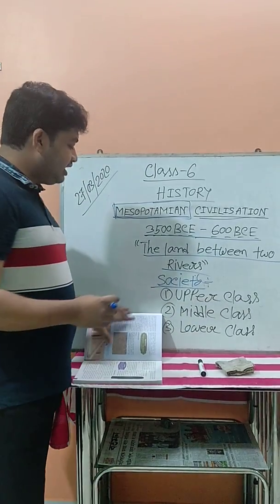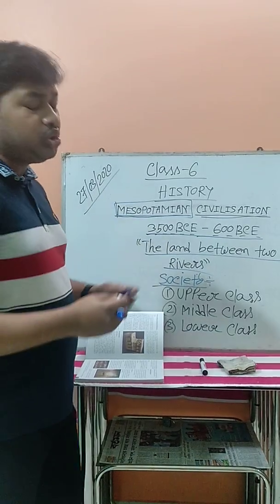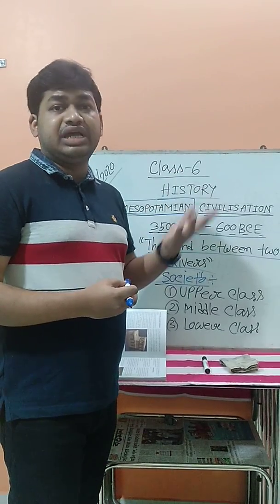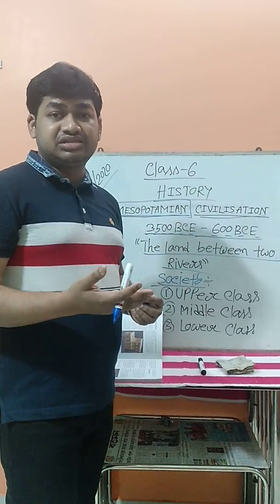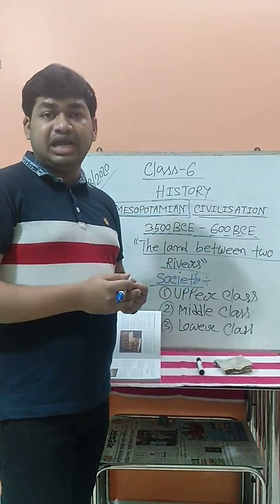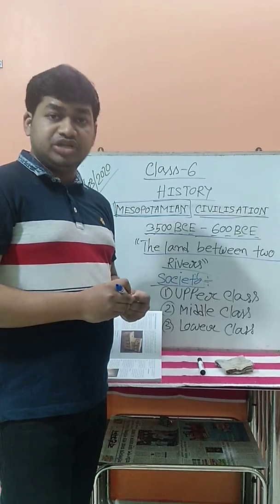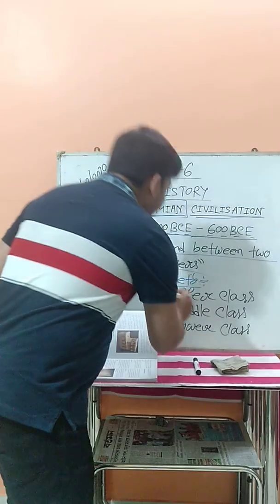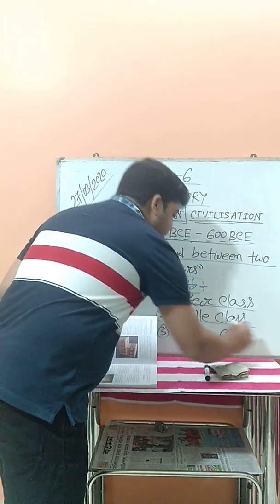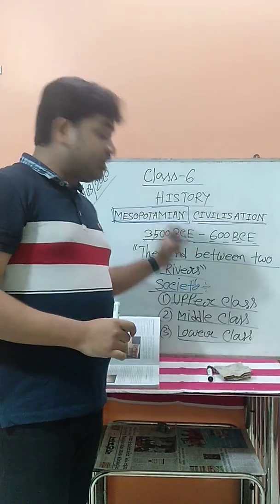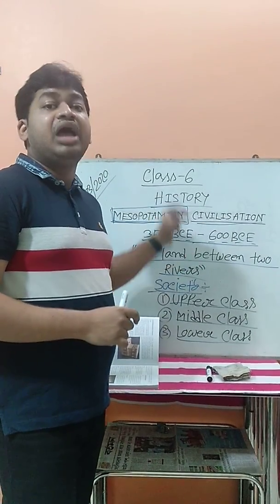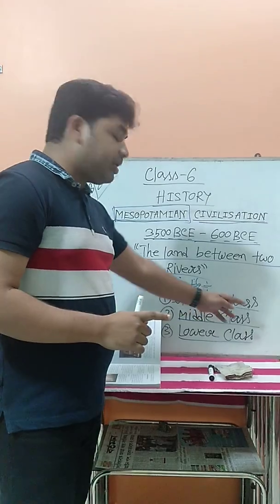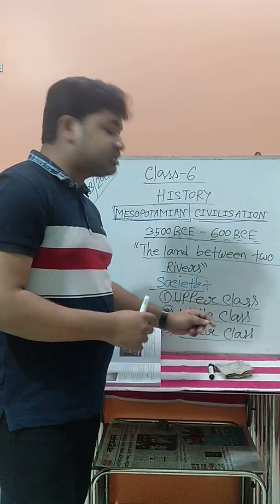Now we go to the next point, which is society. As we know, society is the social structure of a civilization. In our time also, we have different classifications according to caste, religion, and economic status. In the same way, in the Mesopotamian civilization, society was divided into three parts. What are the three parts? First is the upper class, second is the middle class, and the third is the lower class.